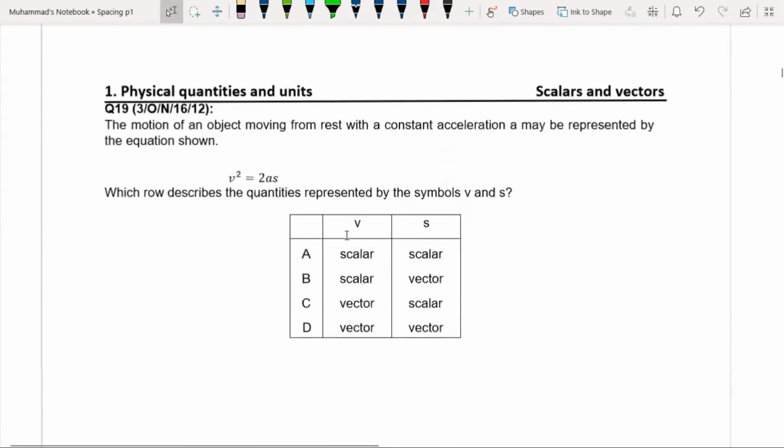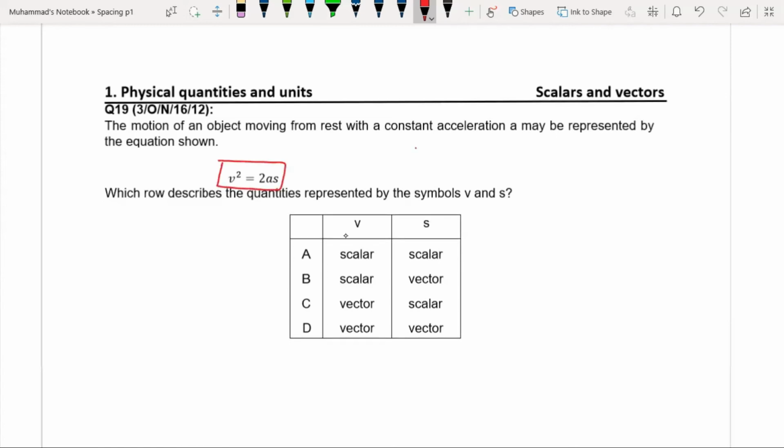Question 19. The motion of an object moving from rest with a constant acceleration A may be represented by this equation. Which row describes the quantity represented by symbol V and S? You know, this is an equation of motion, and you know this equation that V square minus U square is 2AS, where U is initial velocity and V is final velocity.